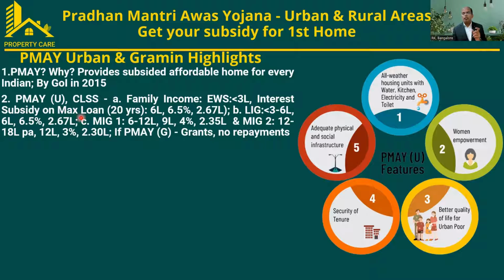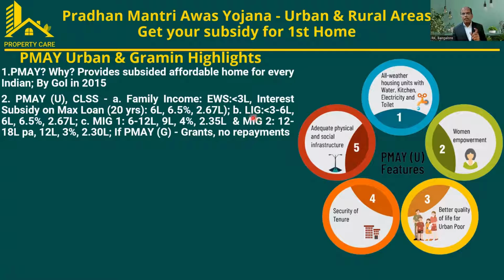Subsidy maximum is for a loan of 20 years, and the assumed principal or loan amount they are taking is 6 lakhs. For that, 6.5% is the subsidy for the amount they avail, which is up to 6 lakhs. Suppose your property may be 10 lakhs. You are eligible on this calculation, the percentage is up to 6 lakhs, and 6.5% is the subsidy percentage, which comes to 2.67 lakhs as the subsidy for this category of people.